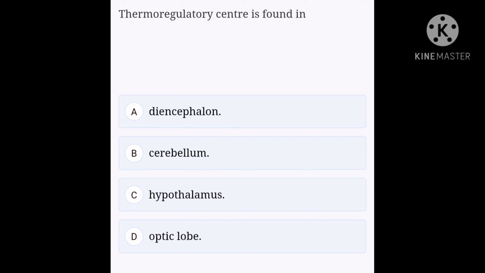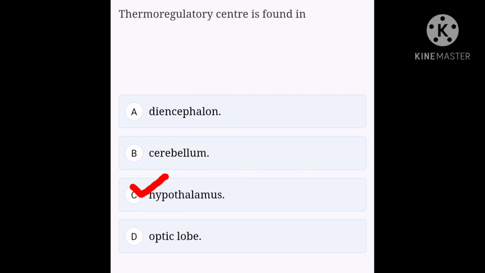Thermoregulatory center is found in option A diencephalon, option B cerebellum, option C hypothalamus, option D optic lobe. Hypothalamus maintains the constant human body temperature by regulation of diameter of blood vessels, that is constriction to conserve heat during body temperature lower than normal, or dilation to lose heat by increasing blood flow during body temperature higher than the normal range, by shivering and sweating mechanisms. Hence, option C, hypothalamus, is the correct answer.